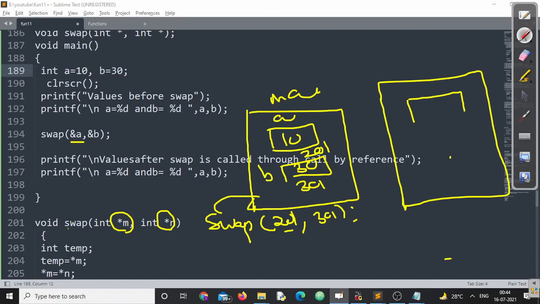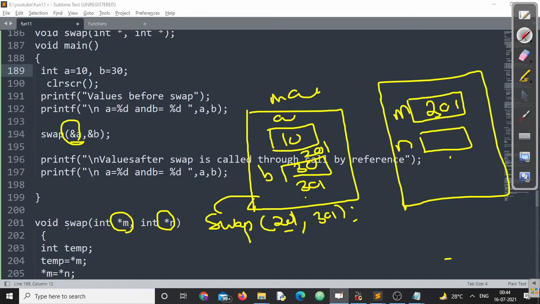Now the value of m. What is the value of m? What exactly is m? M is a pointer variable. Similarly, n is also a pointer variable. What is the value of m now? Look here. The value of m is the address of a. What is the address of a? Address of a is 201. So 201 is stored in m.